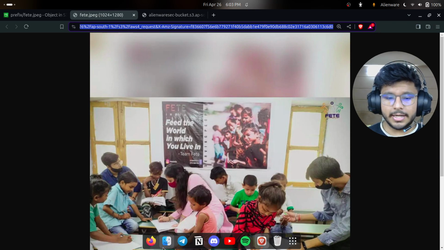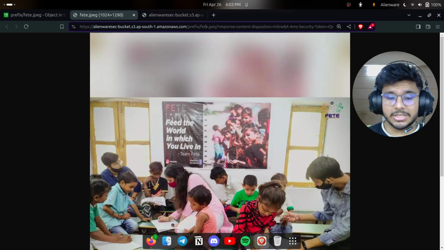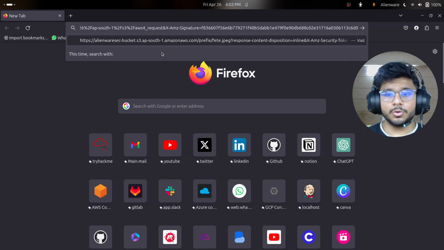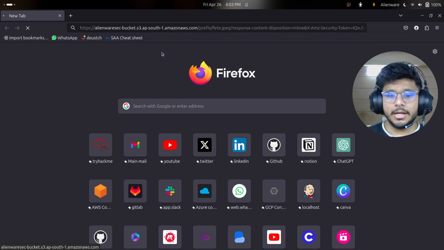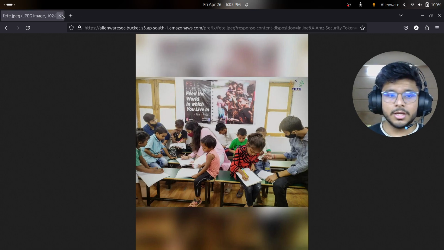I'll just open another browser and show you that if you copy the whole URL, because it has all the signatures, all the tokens that we need, and paste it here, you'll see that you can access it easily. You can access it with the token, with the signature, with the URL combined. Okay, but we don't want that.